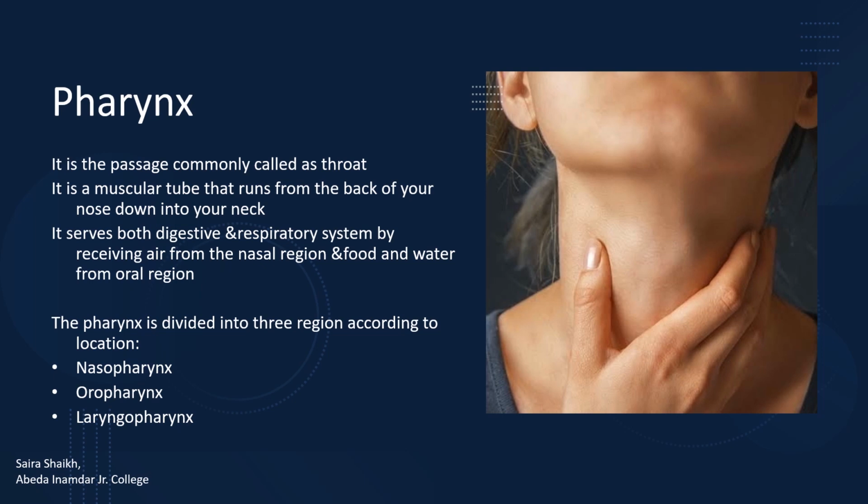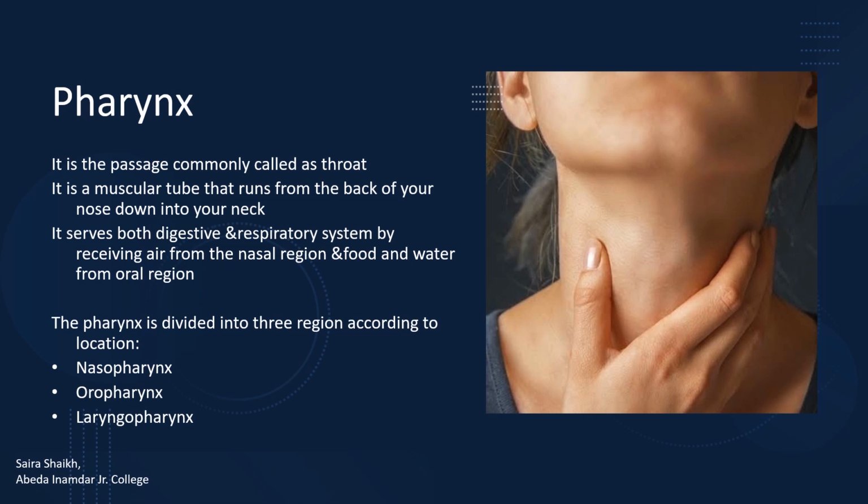The next part of the respiratory system is the pharynx. It is the passage commonly called the throat. It is a muscular tube that runs from the back of your nose down into your neck. It serves both the digestive and respiratory systems by receiving air from the nasal region and by receiving food and water from the oral region.